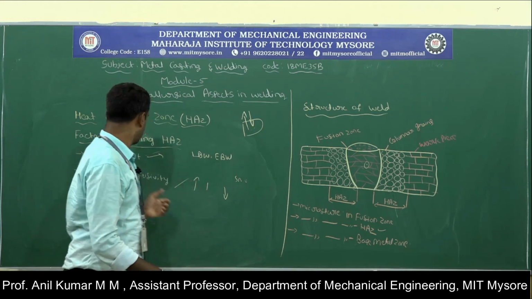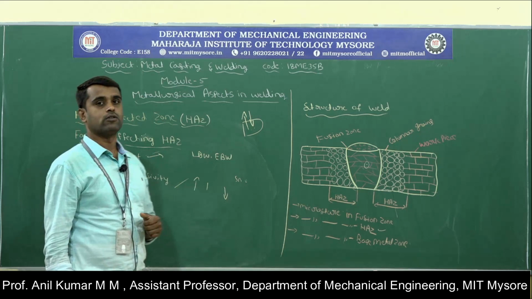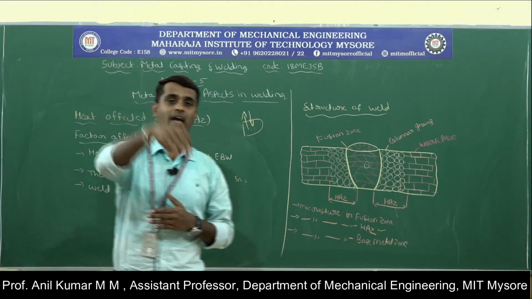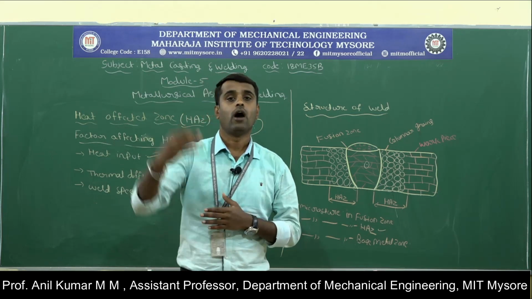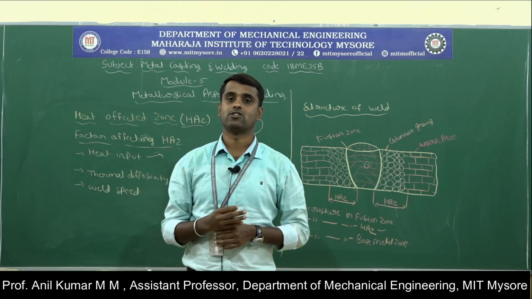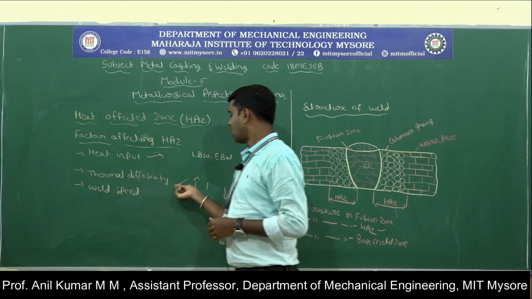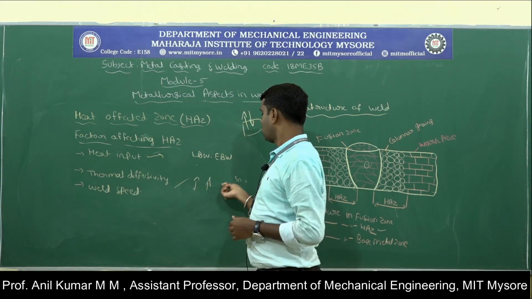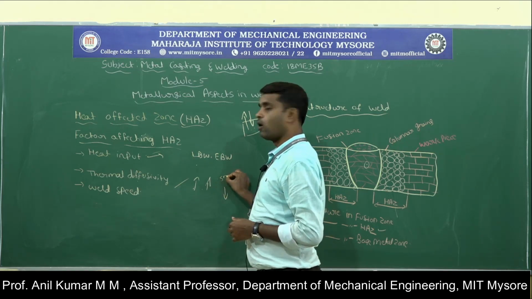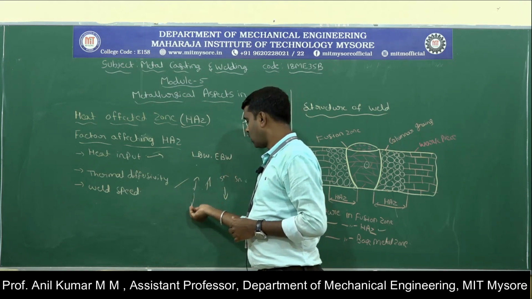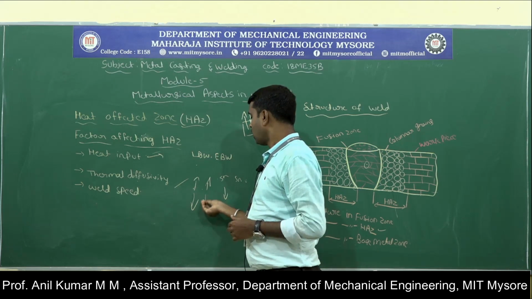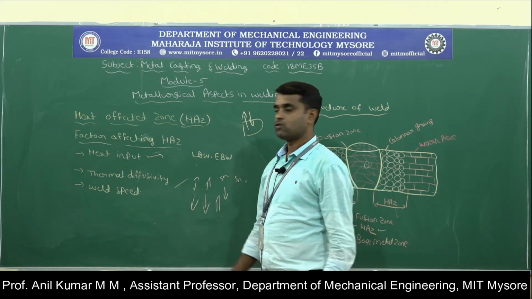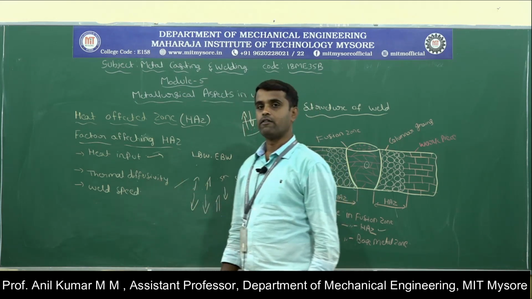That is one of the factors affecting the heat affected zone. Thermal diffusivity is how easily heat flows inside or outside the material. If the thermal diffusivity is very high, the cooling rate will be very high and the heat affected zone will be small. If the thermal diffusivity is very low, the cooling rate will be low and the heat affected zone will be longer.